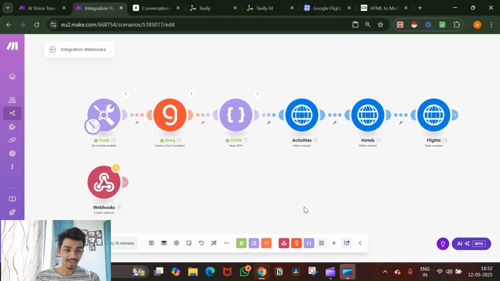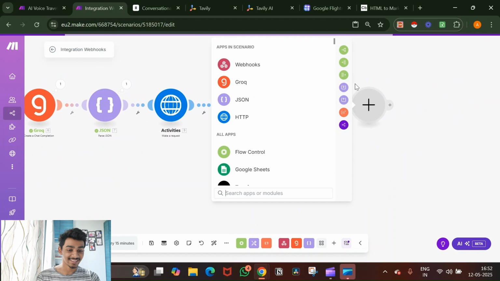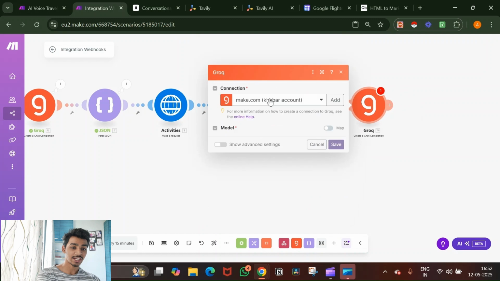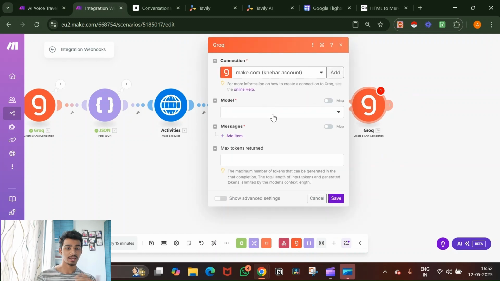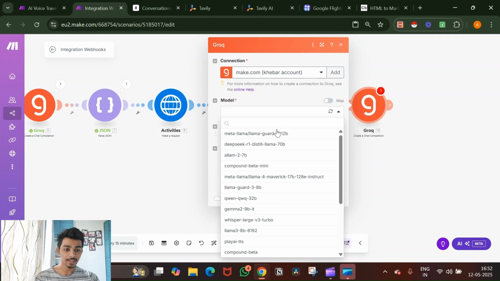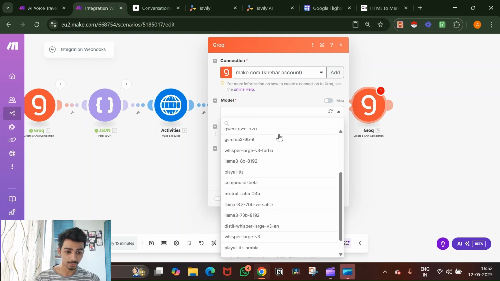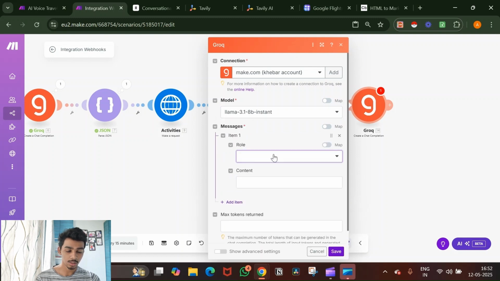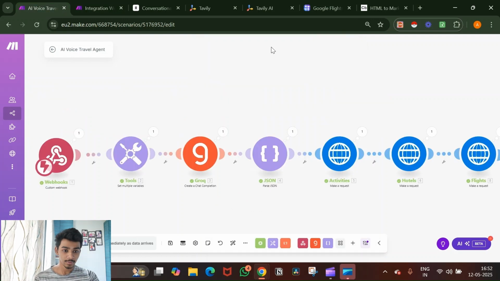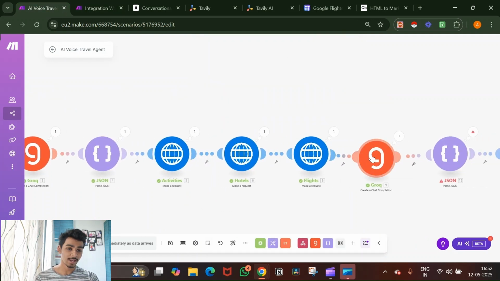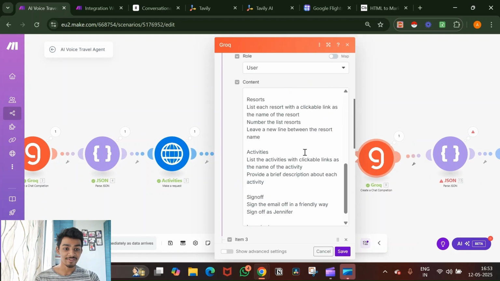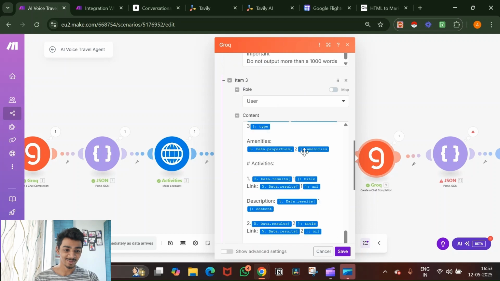Okay, so now we've dealt with most of the headaches. You might not feel like it's a headache, but believe me, it is a headache. Now, create a chat completion. So now we want to create a nice message, an email with all that you saw. So we're going to pick up this model, go to the system message, and now I'm just going to copy paste it, because let me just show you why I'm going to copy paste everything, because it is a very big prompt.